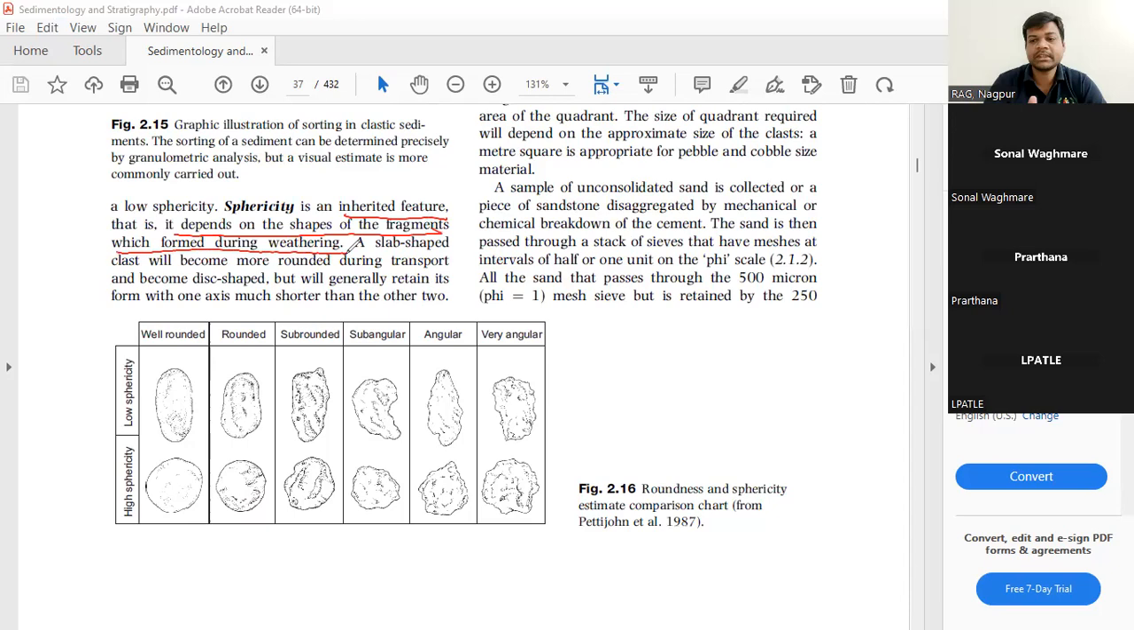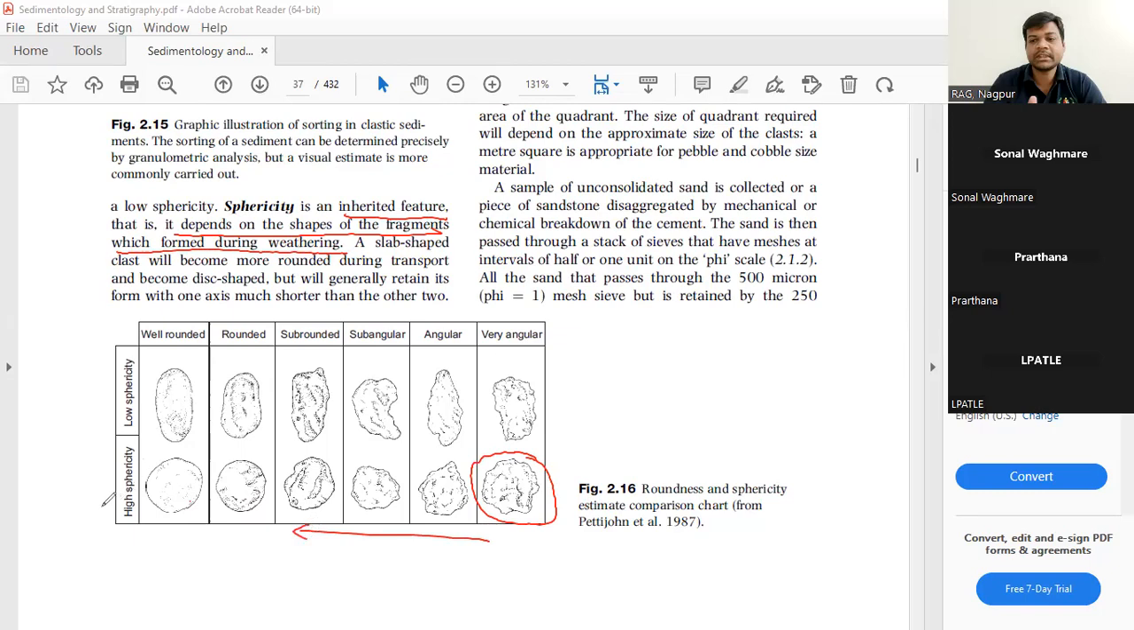So it is nothing but how the sediment is broken. If the sediment is broken like this, it becomes very angular. The sphericity is lower; it does not look like a sphere. But with transportation, the sphericity becomes higher.